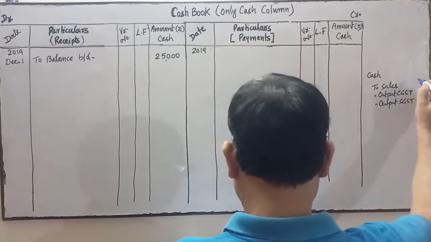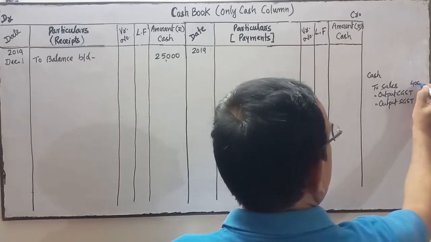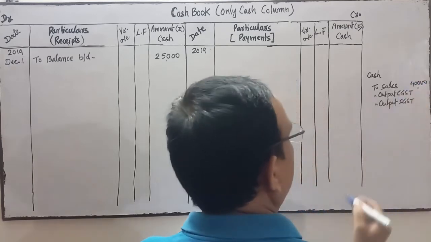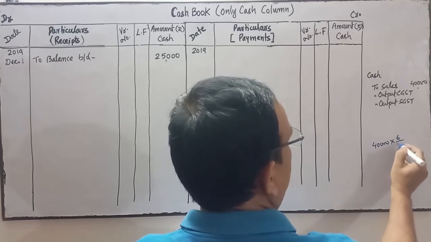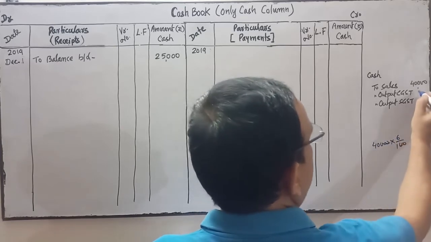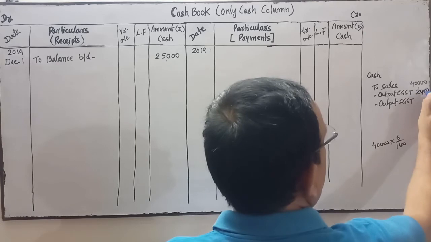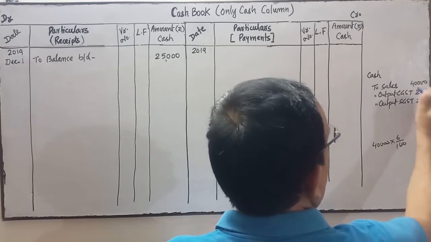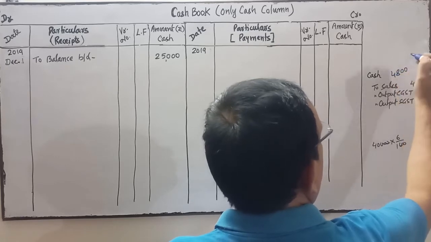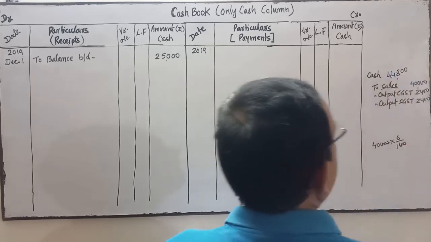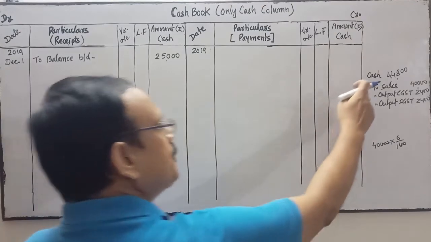Sales is 40,000, and CGST and SGST are 6%. So 6% of 40,000 is 2,400 each. So the total is 44,800.